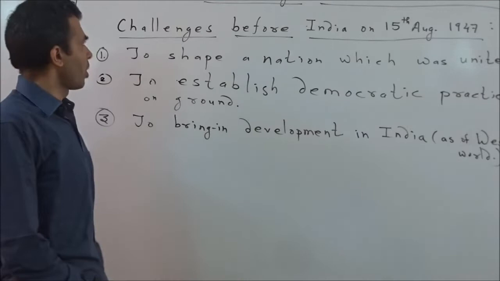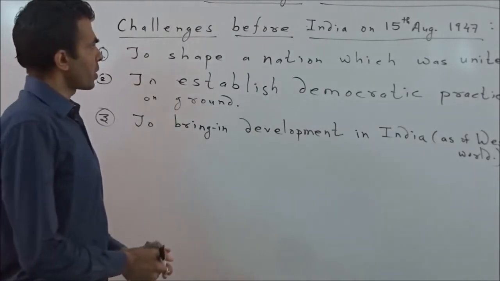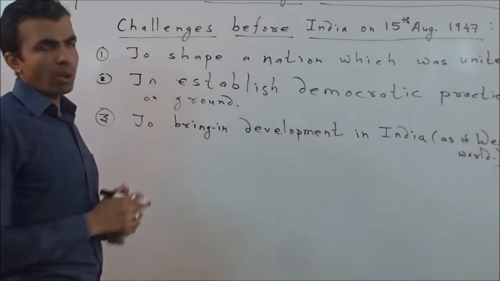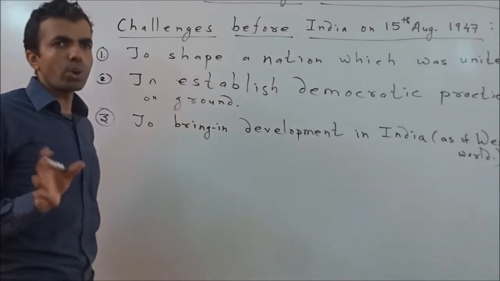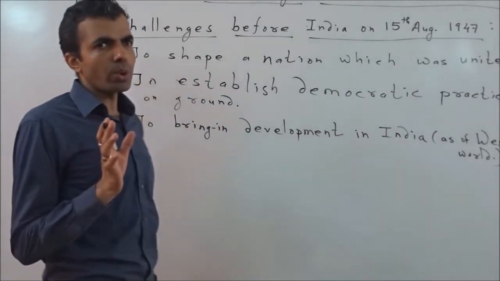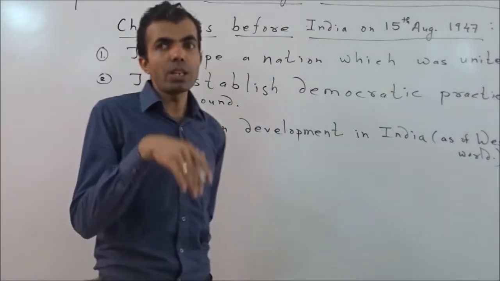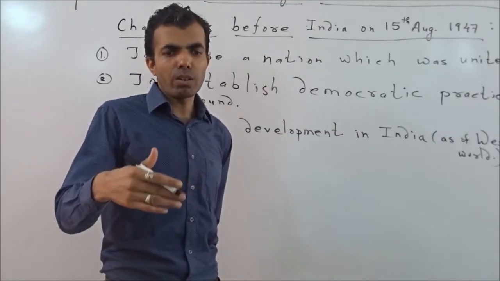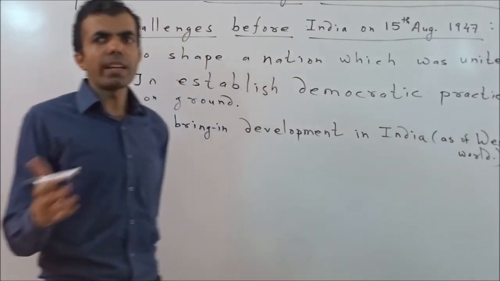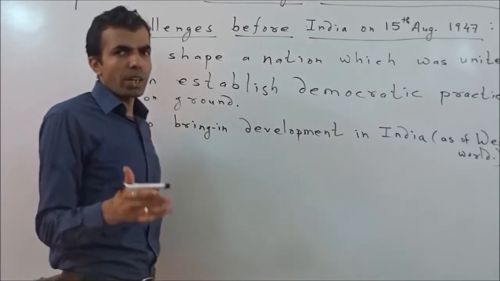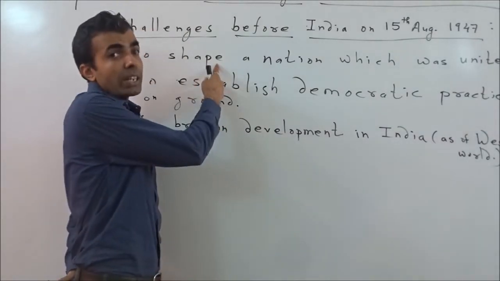So dear learners, we had discussed the challenges before India on 15th August 1947. I had told you about the three major challenges. We are going to discuss these three challenges in three continuous lessons. In lesson number 1, you will be studying challenge number 1 in detail.